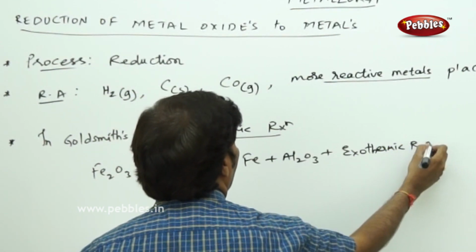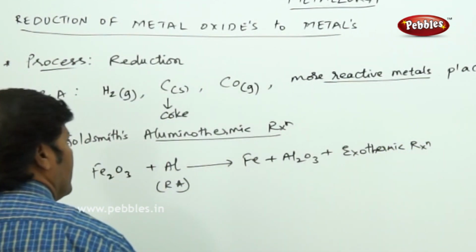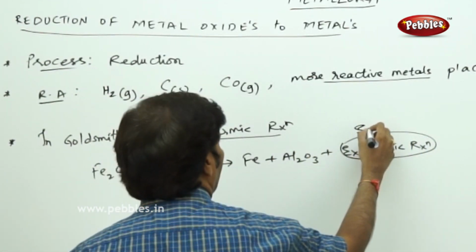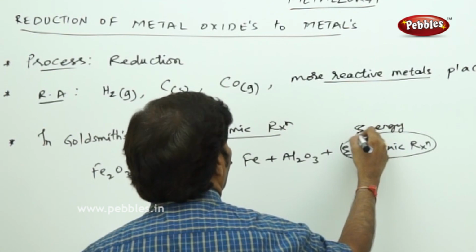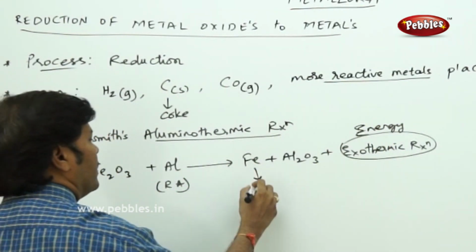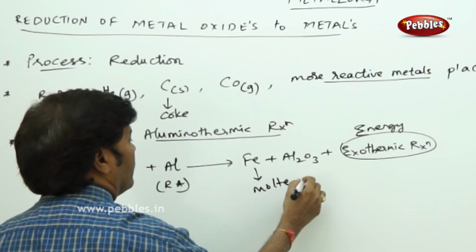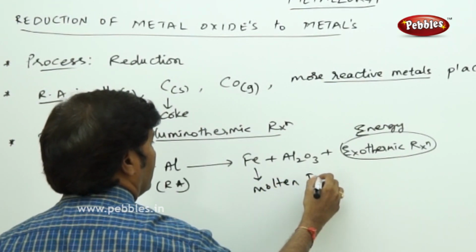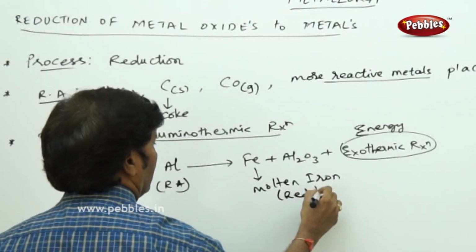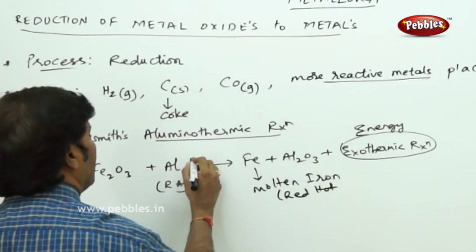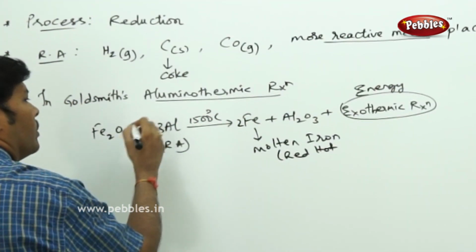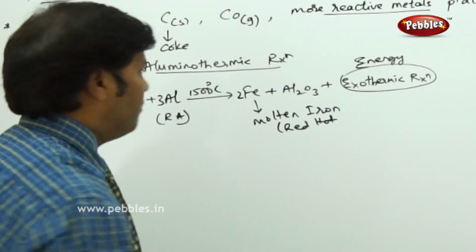A large amount of energy is released. Here we get molten iron which is red hot, at almost 1500 degrees centigrade. To balance the equation, take 2 over here and 3 over here, and the reaction gets balanced.